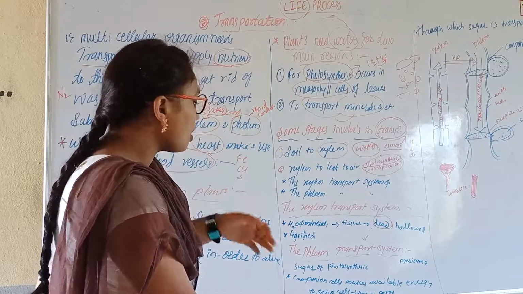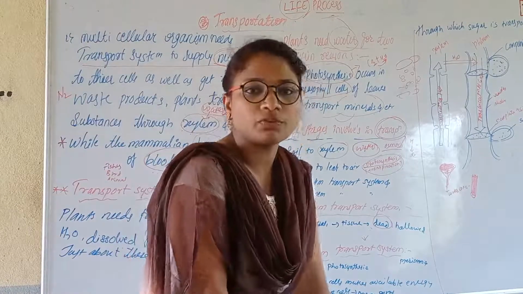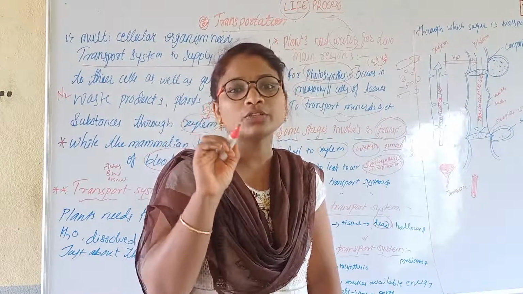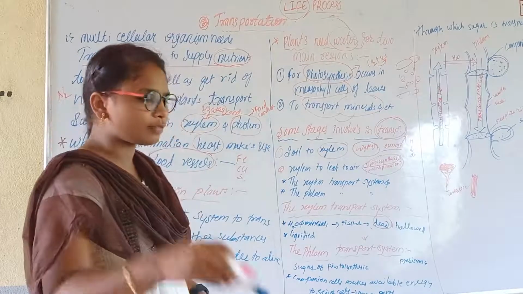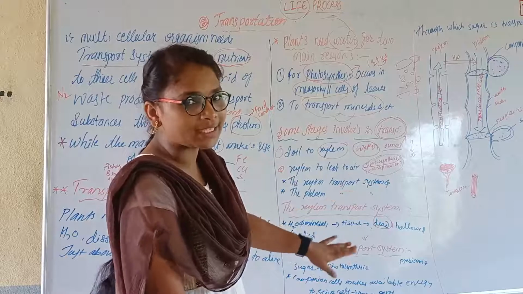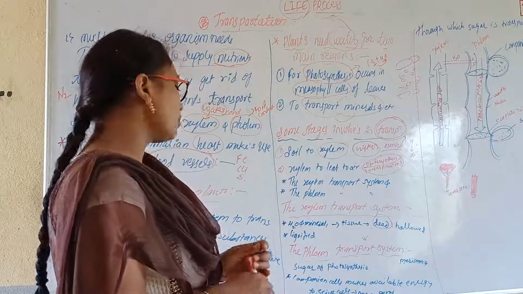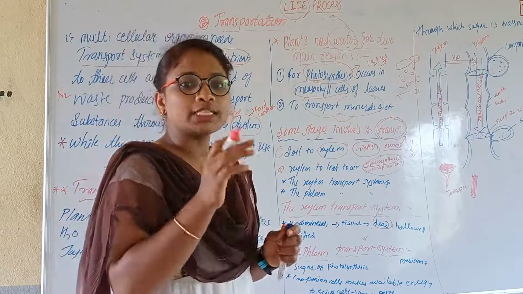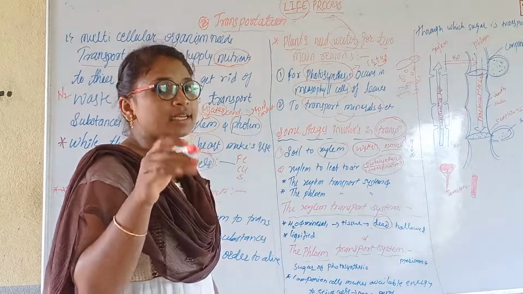Okay, so what is the phloem transport system? In photosynthesis we are going to produce some amount of sugar. That sugar is going to be transferred to the whole part of the body, and that is transferred via phloem. So we call phloem a food conducting tissue. This tissue contains meristematic cells, and it has companion cells and sieve cells.